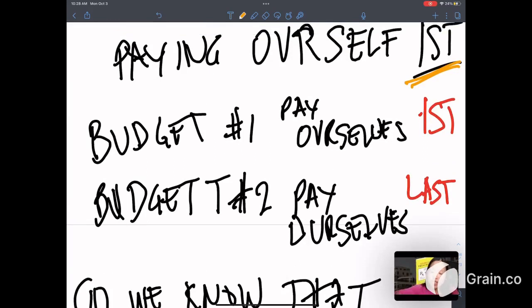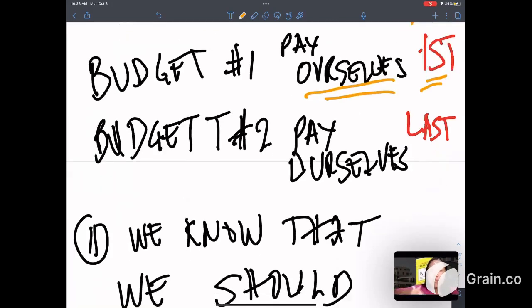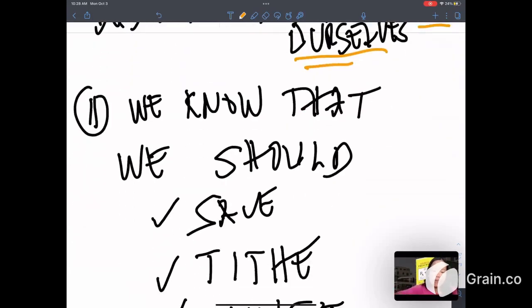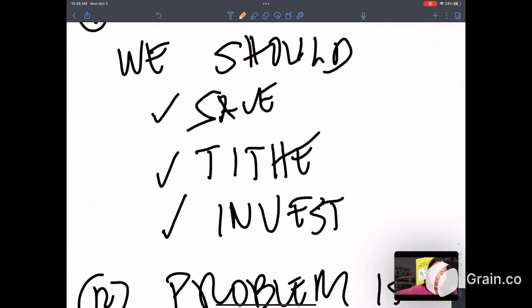Budget number 1 shows that we pay ourselves first, and that's where we need to be. That's where we need to think and to go to. Budget number 2 is where I am and where the majority of us lie. We pay ourselves last.